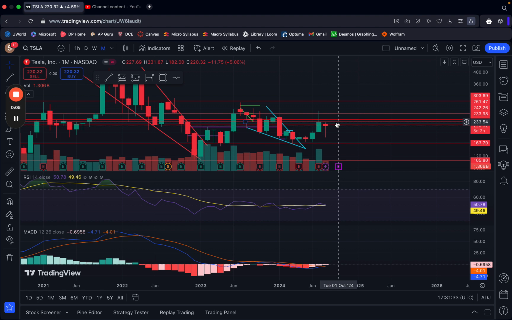Today is the 25th of August 2024. I'll be going over my weekly prediction for Tesla. As usual, I'll be going over the monthly, weekly, and finally the daily charts. And then I'll switch over to the Excel sheet where we'll review last week's prediction and go over this one in more detail.